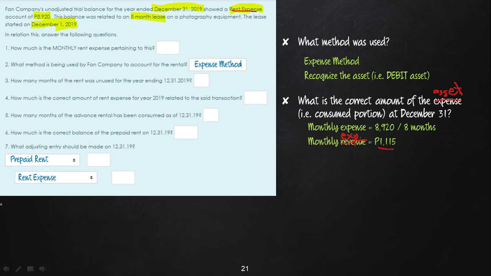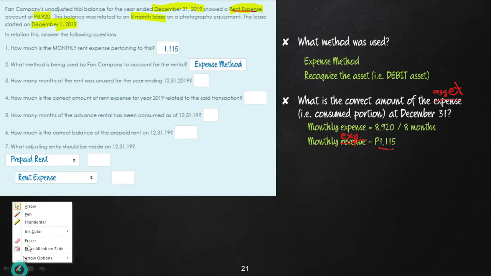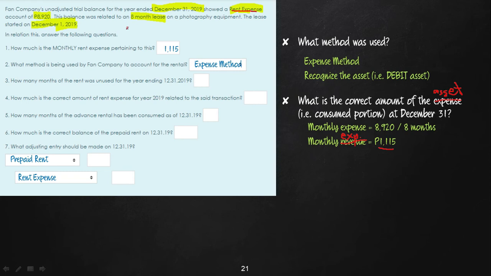So we now have the answer to question number 1: 1,115. Okay, next, let us now count the number of months. Mao gyud niya itong favorite sa adjusting entry. Count the number of months. Kanus-a nagsugod? December 1. So, kay December 1, that means apilon si December. Apilon siya kay 1 man.